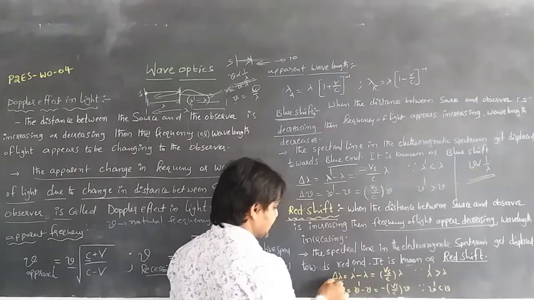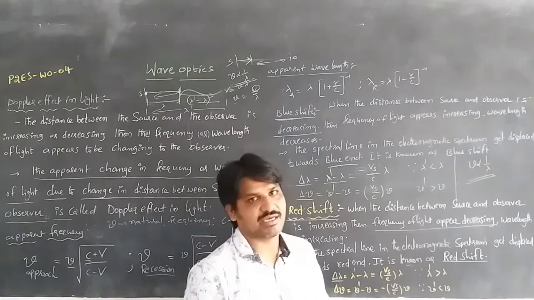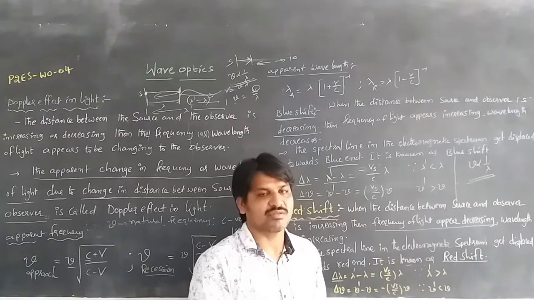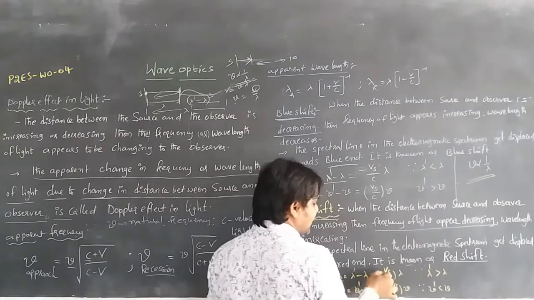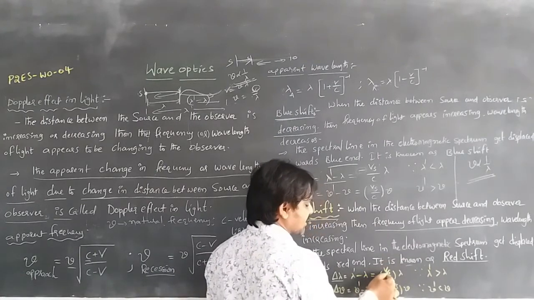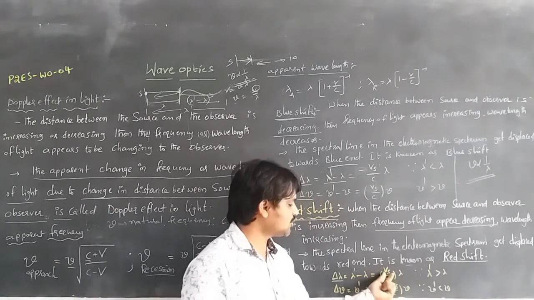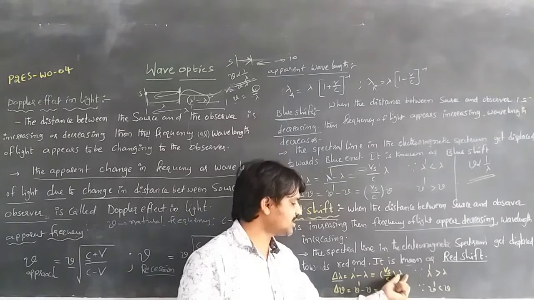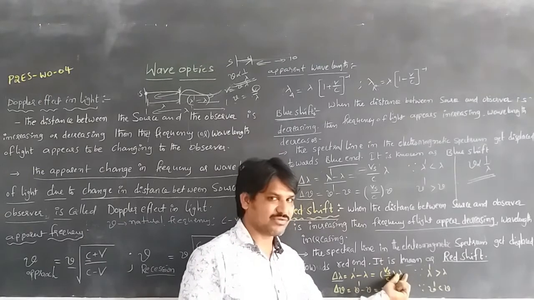The change in lambda, whenever the distance between both of them increases, the wavelength also increases. If the wavelength is increased, it is taken as positive: Vs by c into lambda, where Vs is the source velocity and c is the velocity of light, and lambda is the actual wavelength.